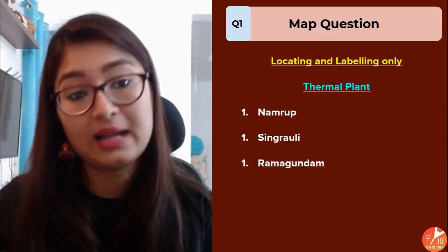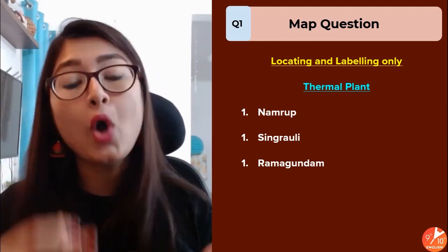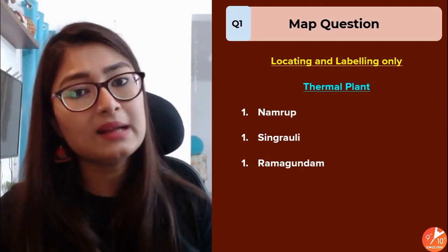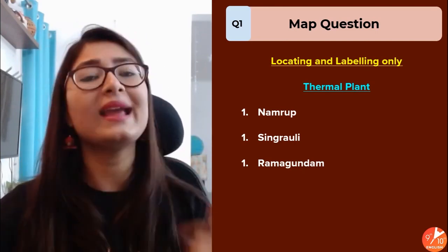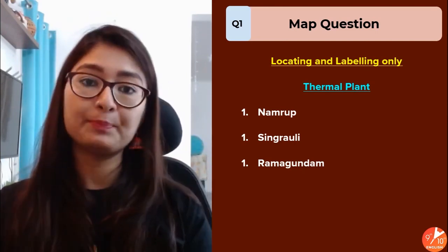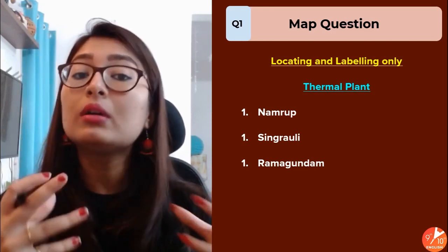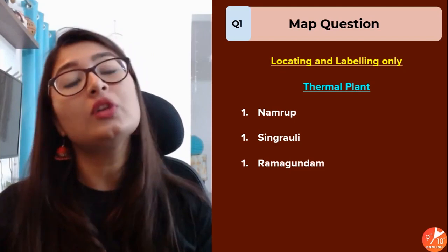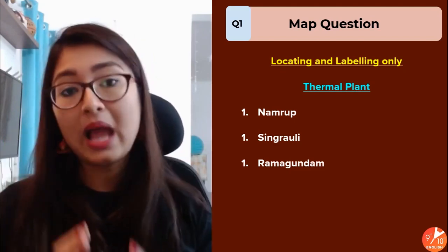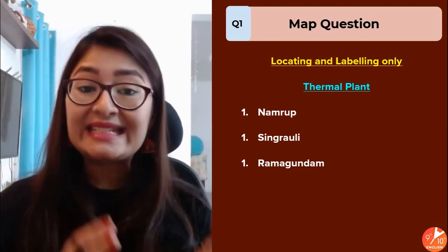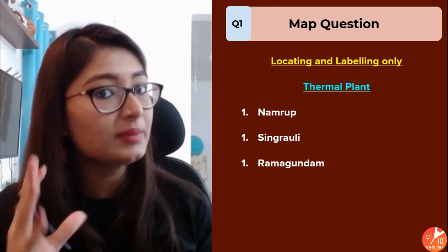Okay, now before we move on and see where these three plants are, let's take a minute and quickly revise what we mean by a thermal plant. Thermal is something which is related to heat, correct? So what would thermal plants do? What does it mean? Thermal plants are basically the power plants, power stations where heat energy, because thermal means heat, right?